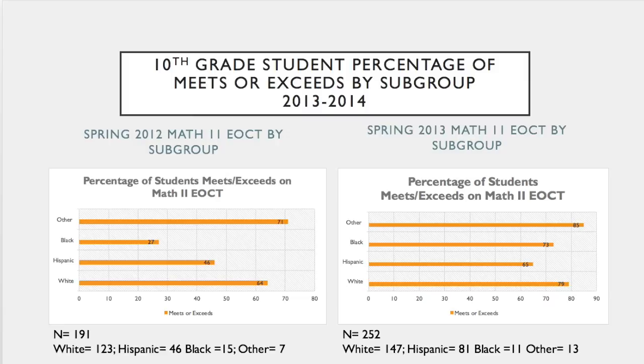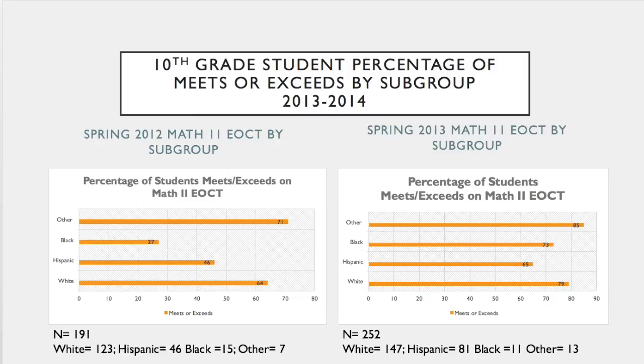If you look at the same test, Math 2 EOCT, by subgroups, you will see the same thing that we've seen in other tests, where the white population is outperforming both the Hispanic and the black. And in this one, there's a significant gap from 64% of students meeting or exceeding in the white population to 27% in the black population. And that was in 2012. In 2013, you'll see that that gap has decreased, as the white population, 79% were in the meets or exceeds, and the black population increased to 73%.